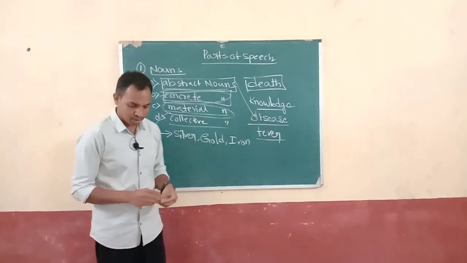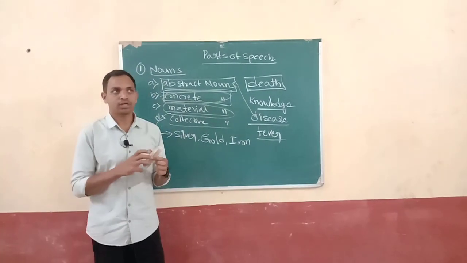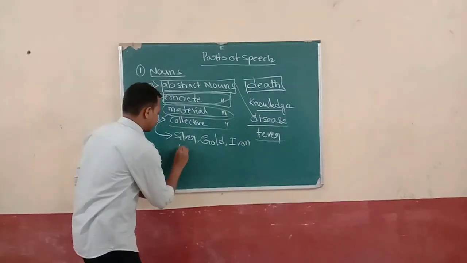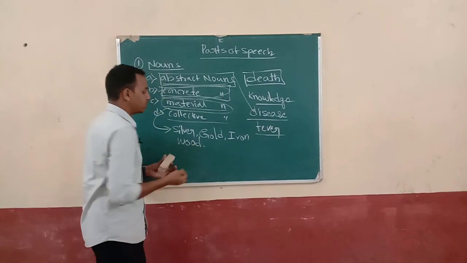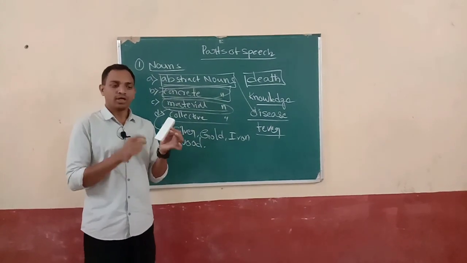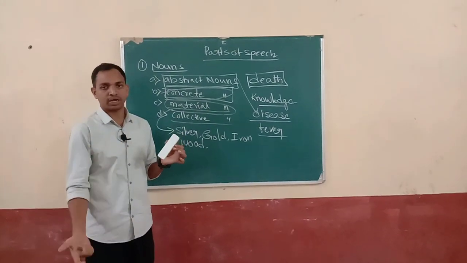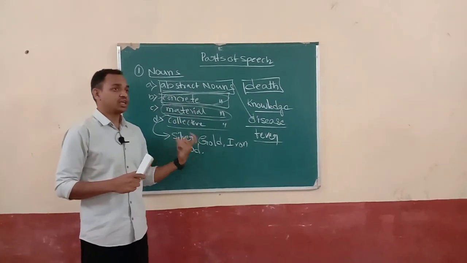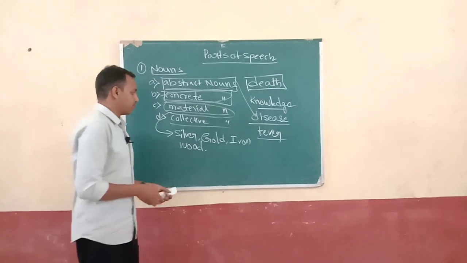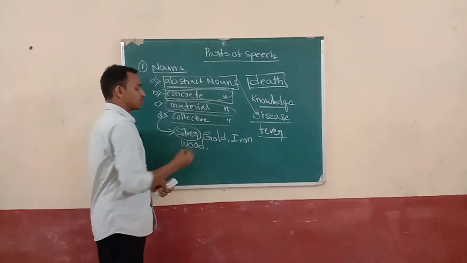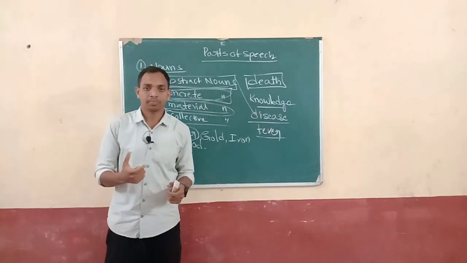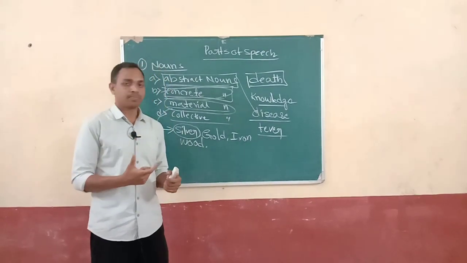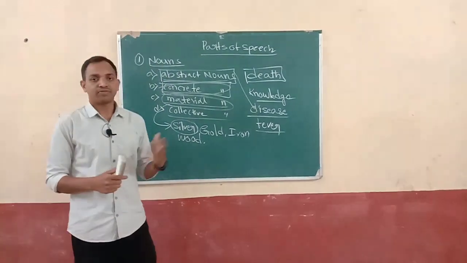For example, wood is a material. By using wood, we can make dusters, tables, windows, right? So those kinds of things are called materials. For example, silver. From silver, we can prepare chains, some ornaments, different kinds of things.